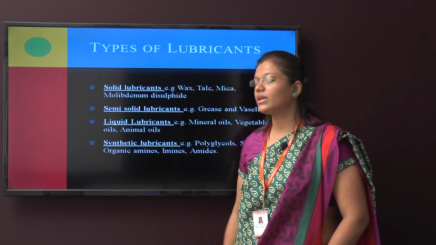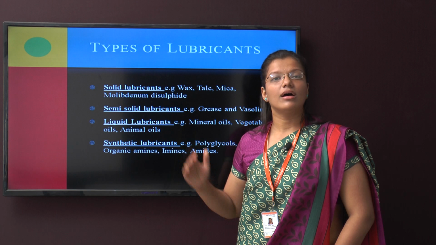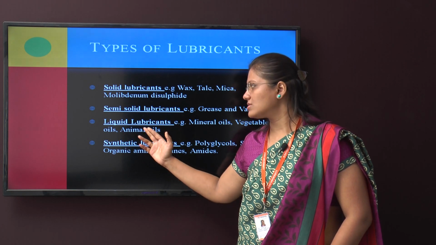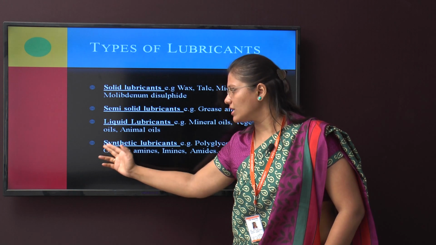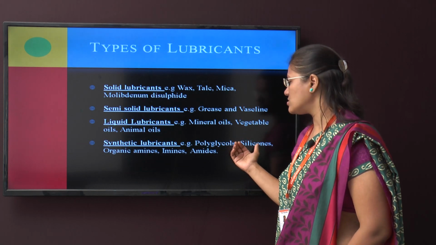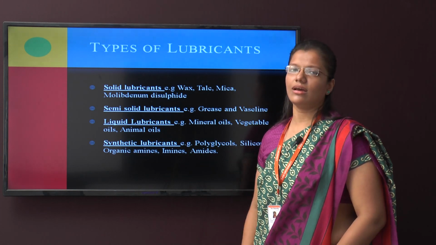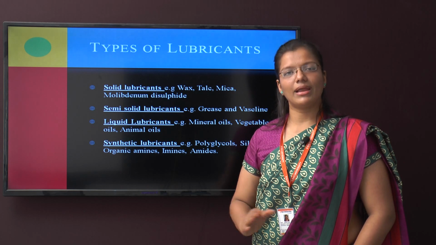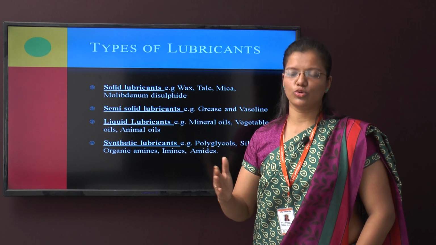Next is a liquid lubricant, basically various mineral oils, vegetable oils and animal oils. All are known as liquid lubricants. Next one is a synthetic lubricant, for example, polyglycols, silicones, organic amines, imines and amides. They all are man-made lubricants, or you can say they are manufactured lubricants which are going to be used.